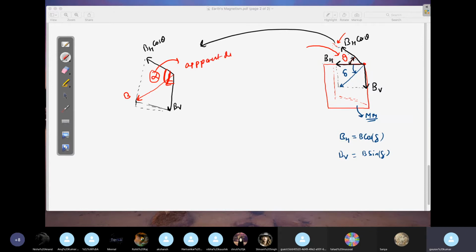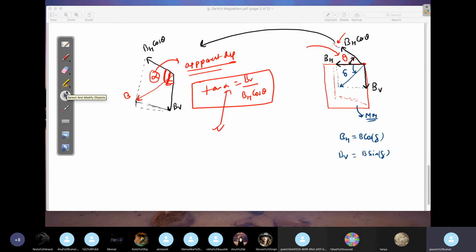This is called apparent dip. They ask questions based on this. So tan alpha will be vertical by horizontal. So you will get BV by BH cos theta. This will give you the apparent dip value. This alpha is called apparent dip.